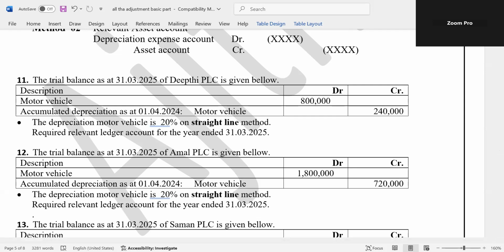Right, first one, try to calculate depreciation also. First one, write the equation. Cost value into depreciation rate, and think how to record the ledger account also.